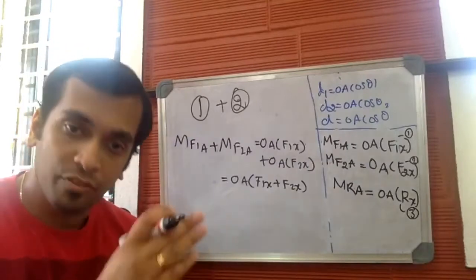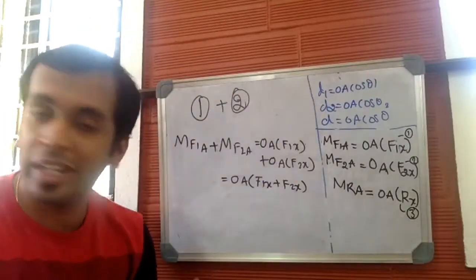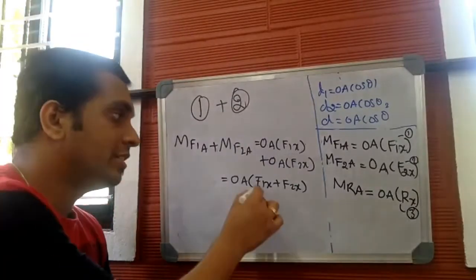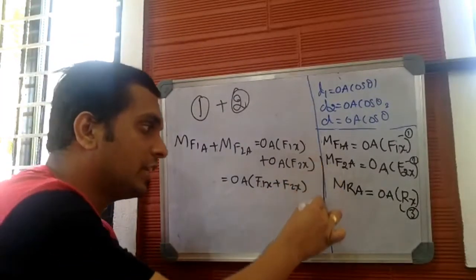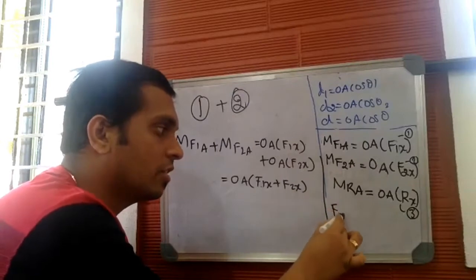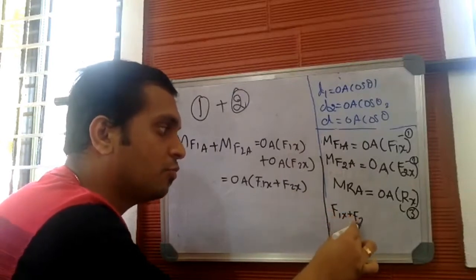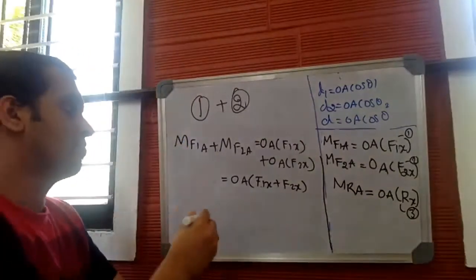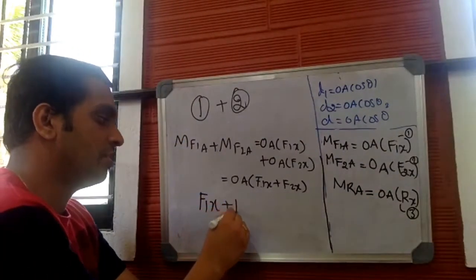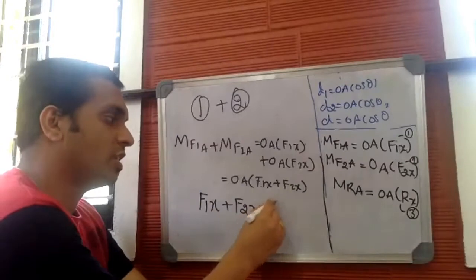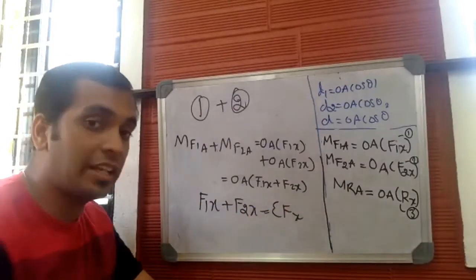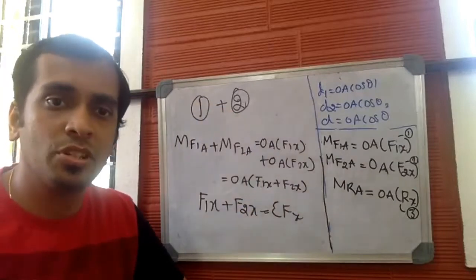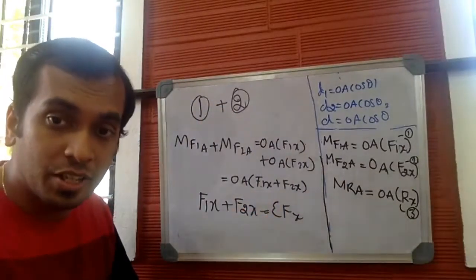Similarly, F1y plus F2y would be the summation of all the forces moving along the y direction. Here, F1x plus F2x is summation of Fx. Agree? Summation of all the forces moving along the x direction. You add the horizontal components.